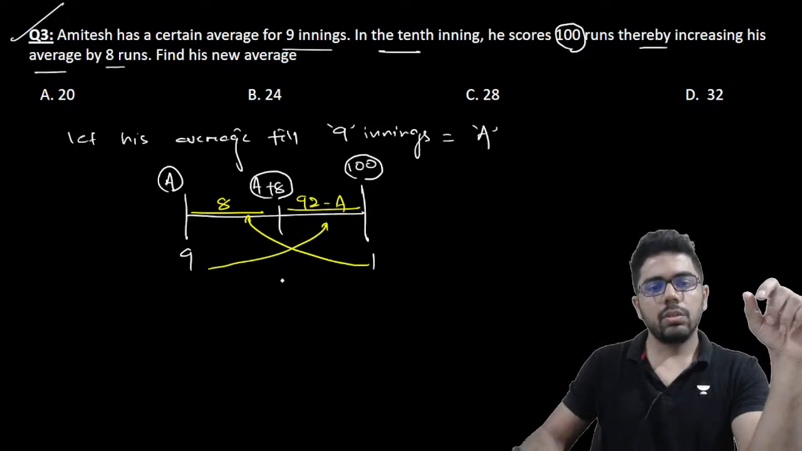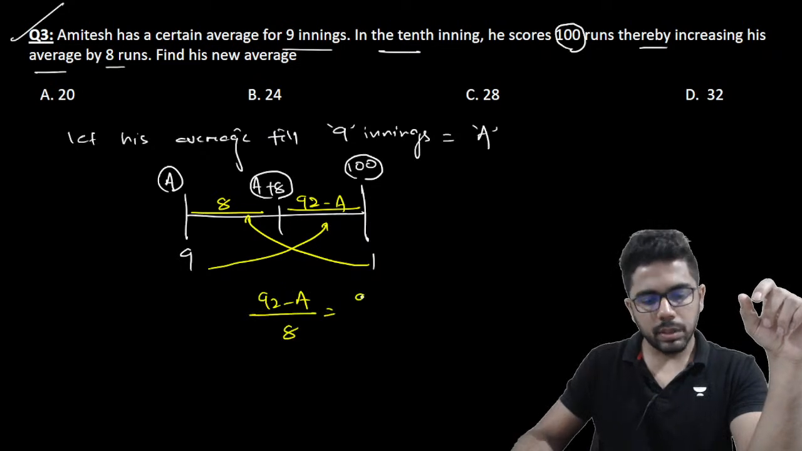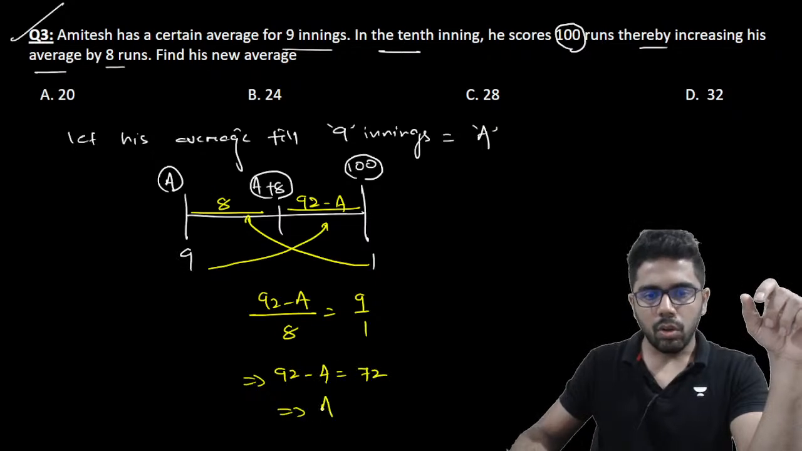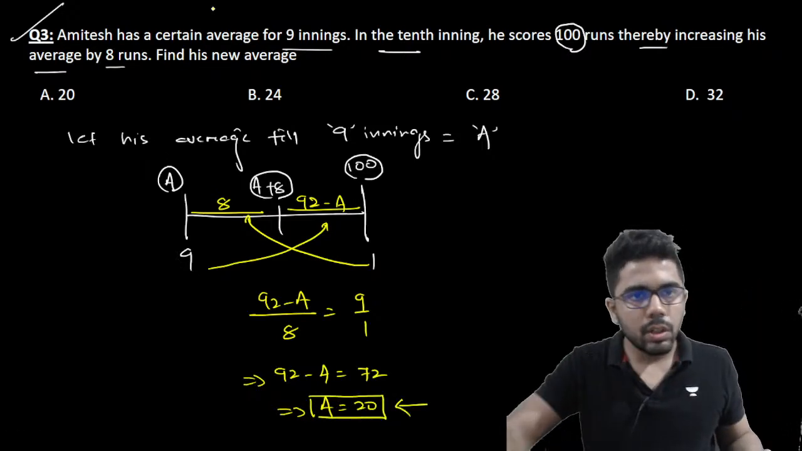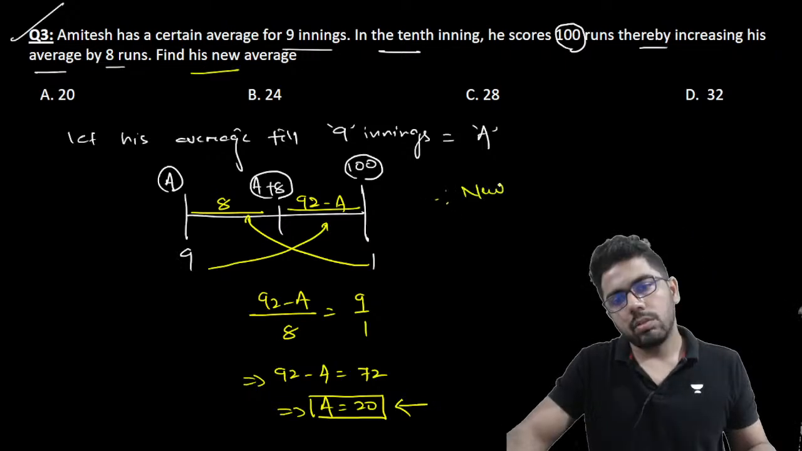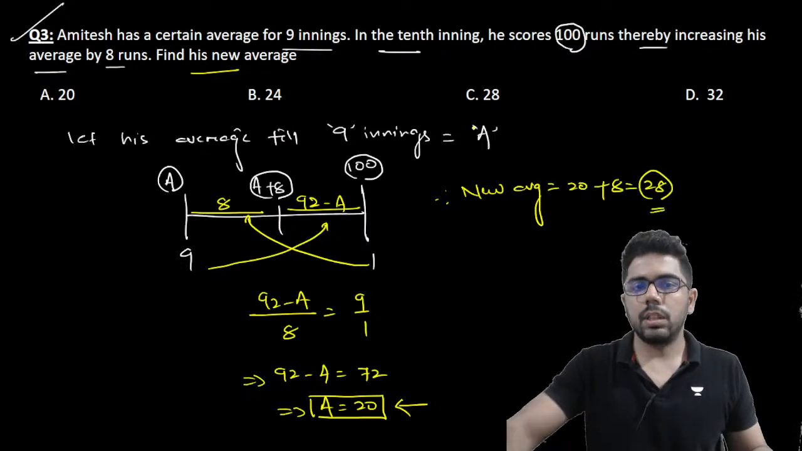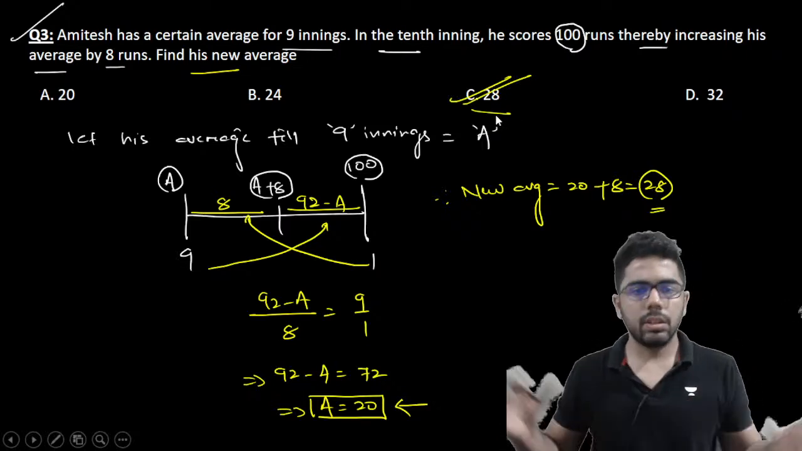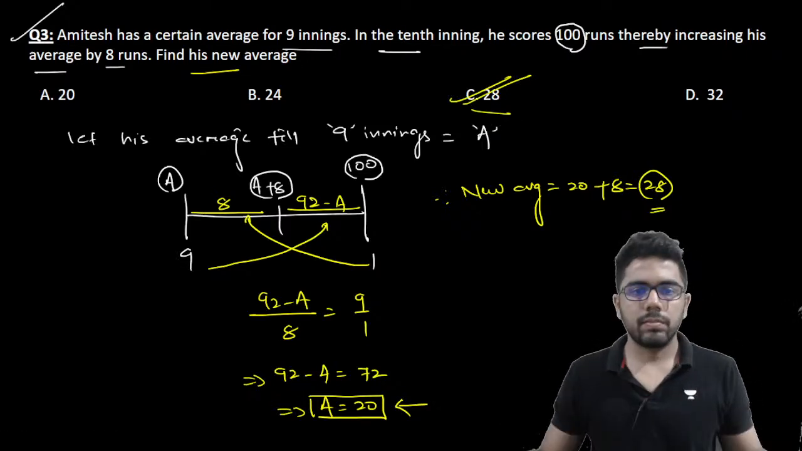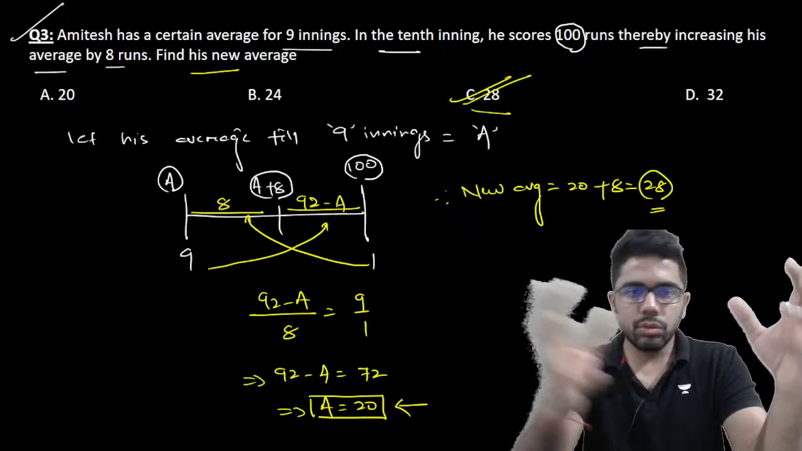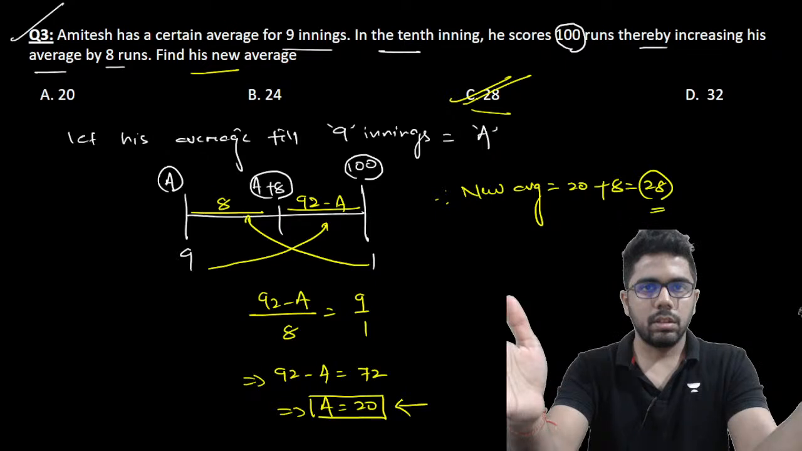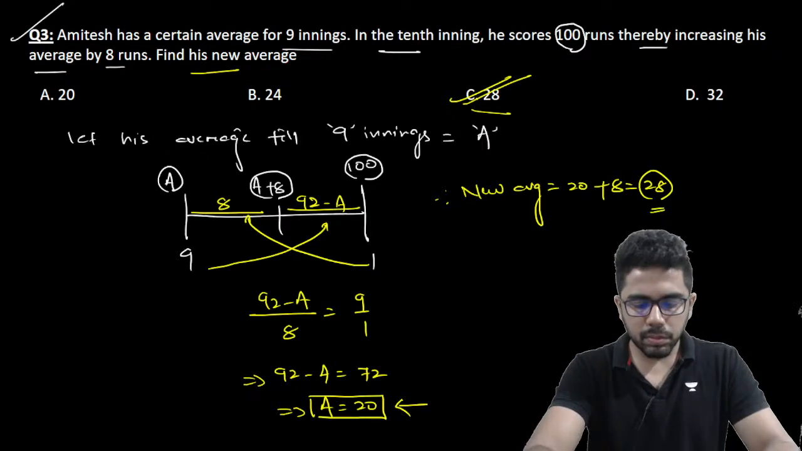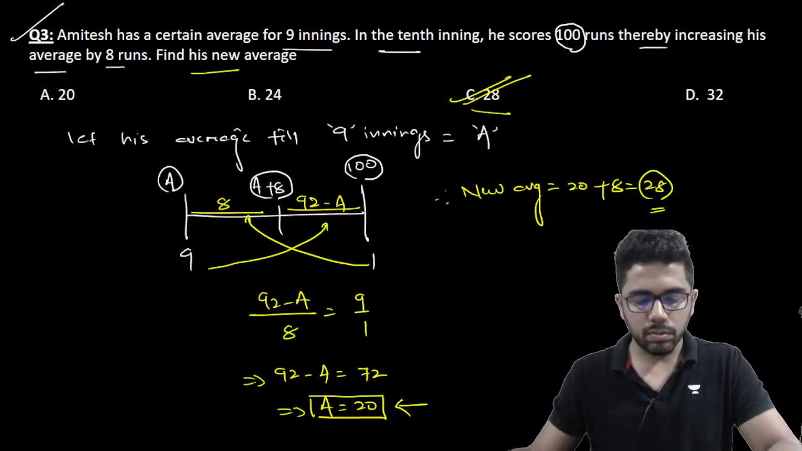तो ये जो दो रेशियो है, 92 minus A is to 8 is basically 9:1, so I get 92 minus A is equal to 72 or I get A as 20। So the average till 9 innings was 20। To find his new average, न्यू एवरेज तो 8 इंक्रीज हो गया होगा, तो 20 plus 8, the new average is 28। देख रहे हो कितना इजीली, alligation is a technique, इसको हम नॉर्मल प्रोसेस में भी कर सकते हैं, जो मल्टीप्लाई करके सॉल्व करते हैं, but if you apply alligation it becomes easier for you to solve।